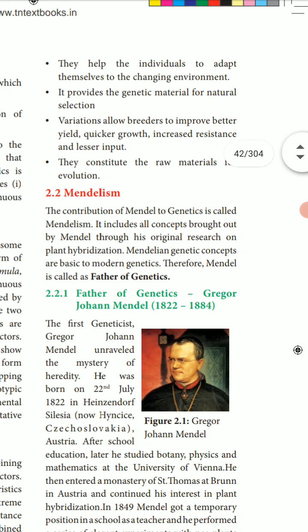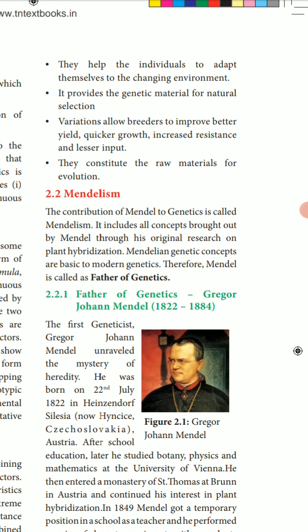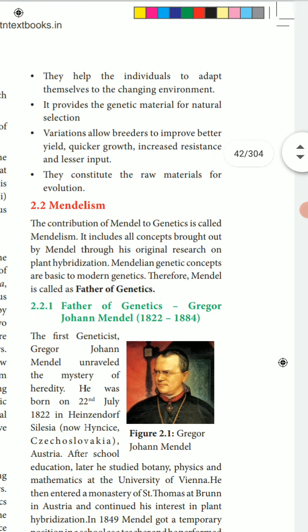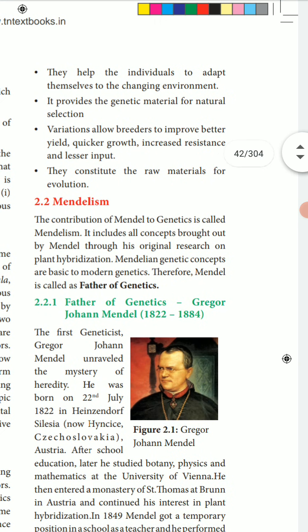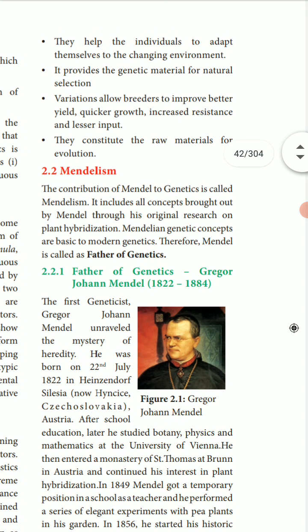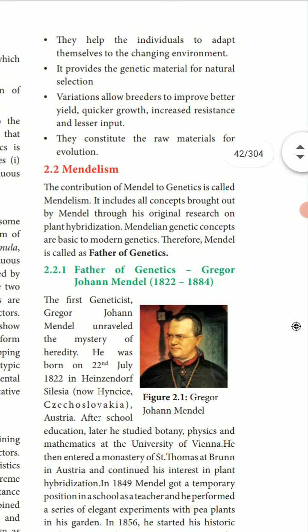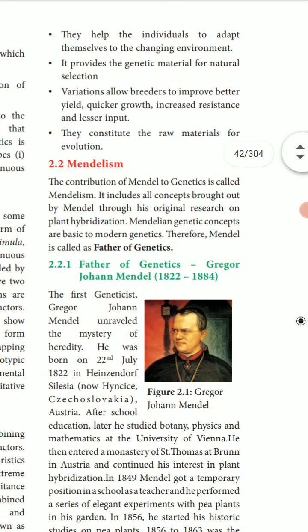Variation allows breeders to improve yield, quicker growth, increased resistance and lesser input. Improved means better leaves and better seeds from one plant to another. Better yield means one plant is better than another.